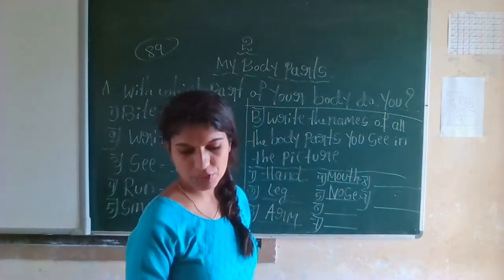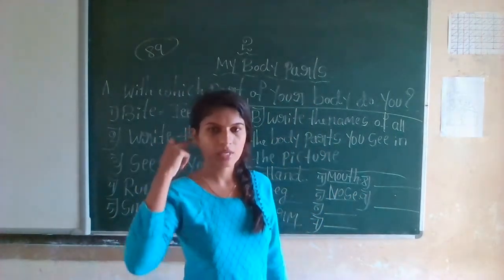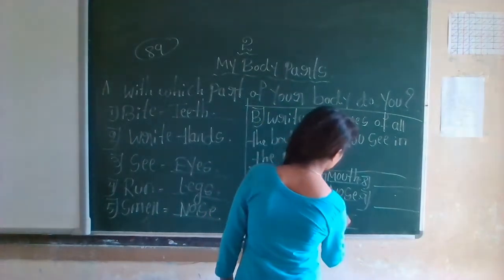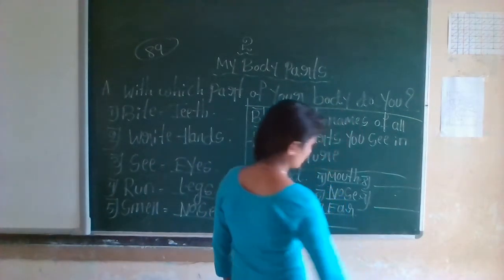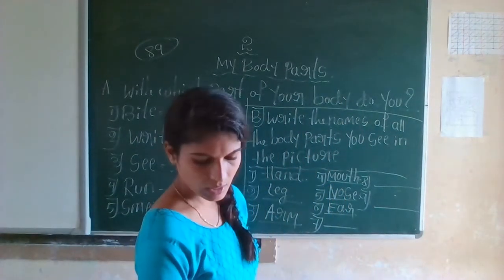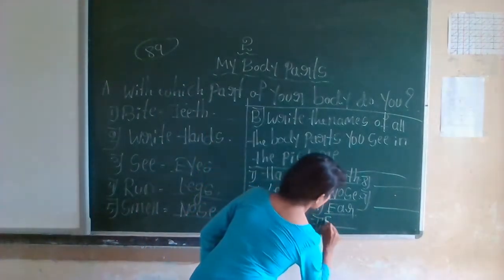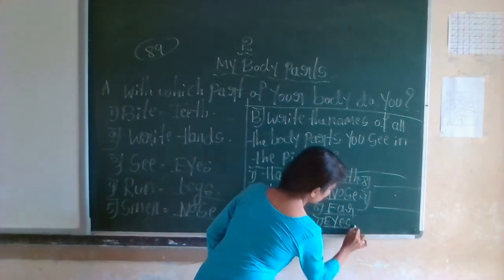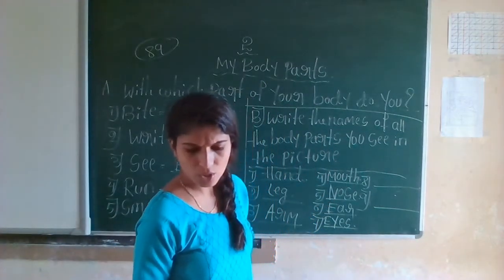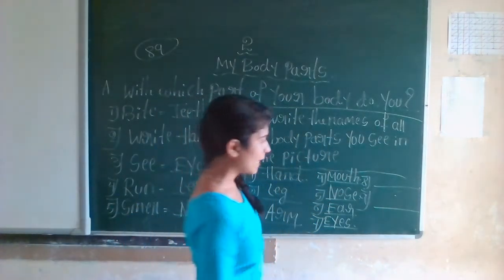And what about the next picture? That is ear. Okay. See the seventh picture. Those are eyes. And the next picture, that is your leg.